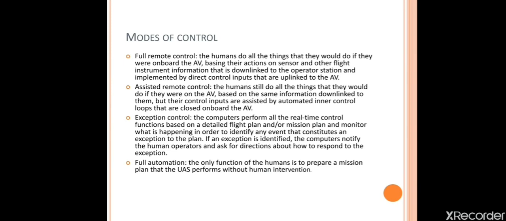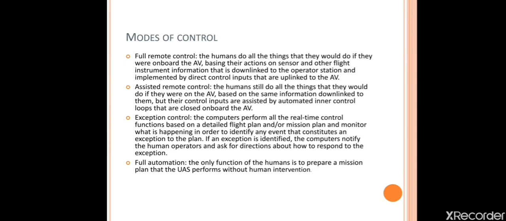So, modes of control. Here we have four various types of controls. First one, full remote control. Full remote control means normally the human will do all the things, right? For whatever UAV we are making, if you want to operate the UAV, we are the only ones operating it. Whatever control input is required, there is no computer involvement. We only send the information, it is received by the air vehicle, and it responds based on the control input. That is called full remote control.